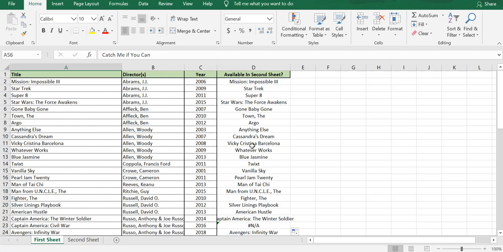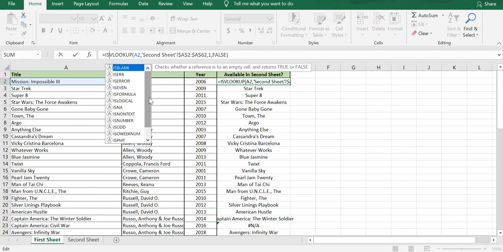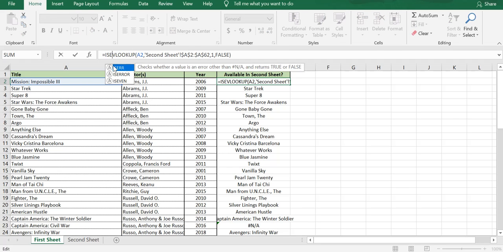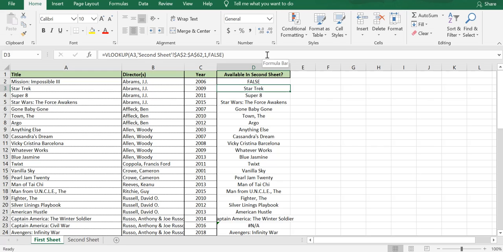To do that, our first step is to use ISERROR. So we will say ISERROR, and we will just put the entire VLOOKUP inside the ISERROR. Now what does ISERROR do? It evaluates the value of this function, and if there is an error, it will return true. If there is no error, it will return false.